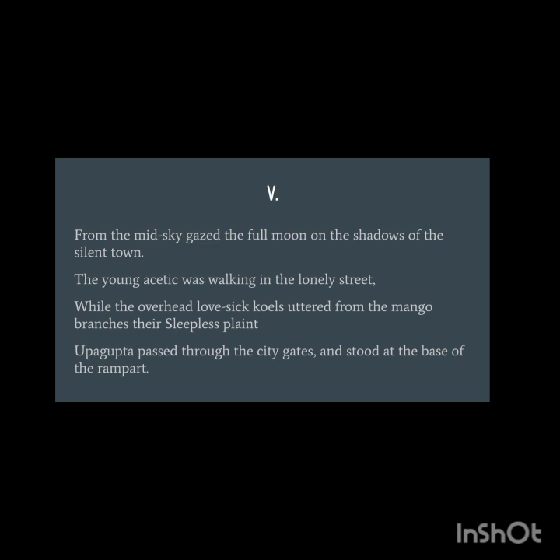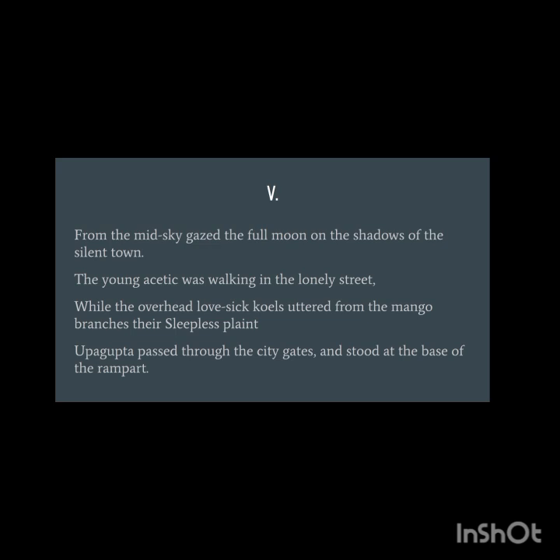While the overhead lovesick coels uttered from the mango branches their sleepless plaint. Plaint is complaint. And you all know that when the poet uses such short forms for words without any prior information, what is the name of the literary device we have? Poetic license. Lovesick, that is in love. Coels are cuckoo birds. So overhead the lovesick cuckoo birds in love are uttering their sleepless plaint, their complaint. And from where are they uttering? From the mango branches, the branches of a mango tree.